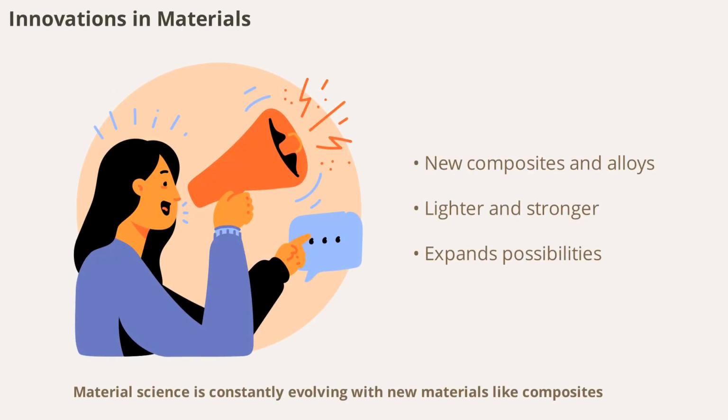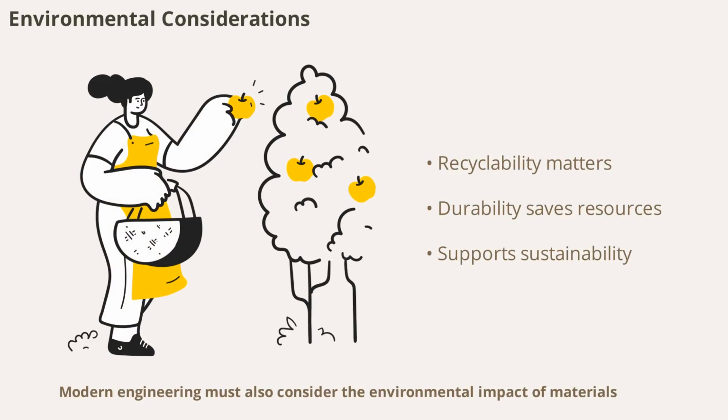Material science is constantly evolving, with new materials like composites and alloys offering improved mechanical properties. These innovations enable the creation of lighter, stronger, and more durable products, pushing the boundaries of what's possible in engineering and technology. Modern engineering must also consider the environmental impact of materials.